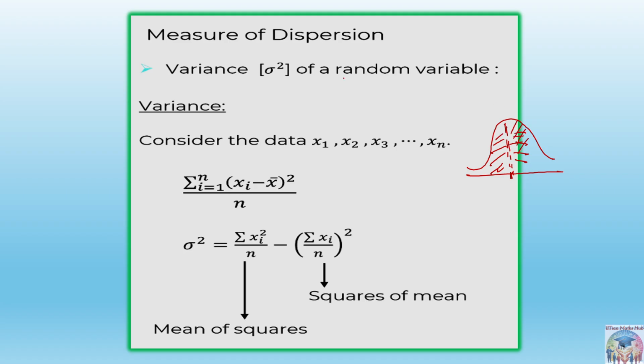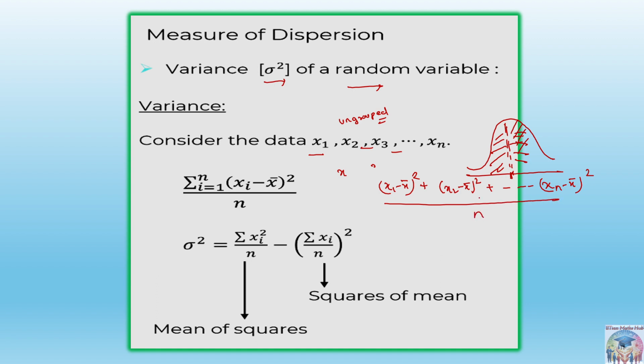Okay, so variance is one of the measures of dispersion, that is variance of a random variable. So again you can consider the data x1, x2, x3. In this case we have ungrouped data, that means frequency is not involved. So in this case, we will directly write: x1 minus x bar whole square plus x2 minus x bar whole square plus so on up to xn minus x bar whole square, and upon total n.